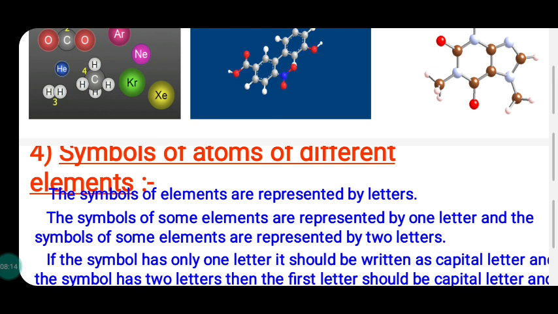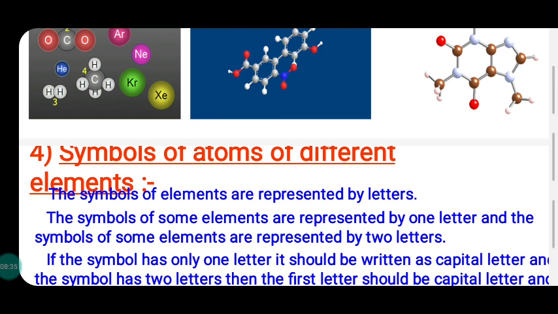So the third rule, symbols are derived from the Latin names. Fourthly, you can depend on planet's names. For example, uranium, from the planet Uranus. Capital U represents the symbol of uranium.